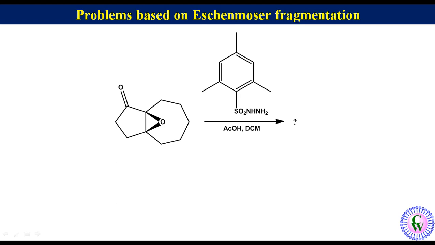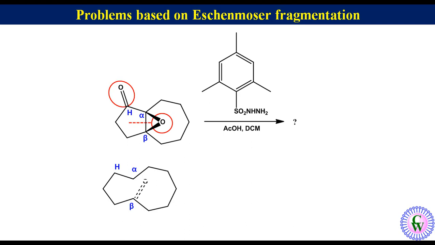Label the carbon as H, alpha and beta. Draw the skeleton of product. For this, ignore the keto and epoxy group and break the alpha-beta carbon-carbon bond. Thus, the skeleton will look like this. Now, put a keto group at beta carbon and a triple bond between H and alpha. If we redraw it properly, the structure will look like this.